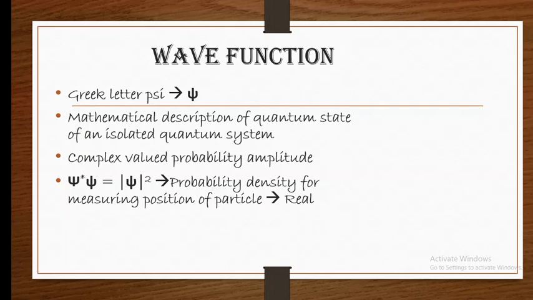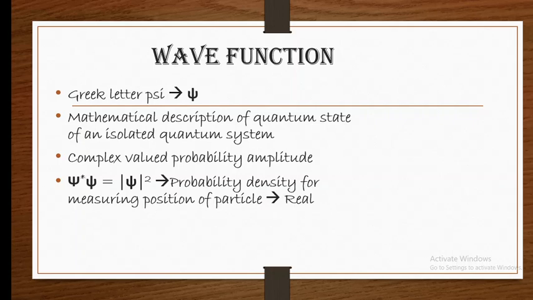So the mod square of psi gives a real term, which is very important in knowing the particle's position.